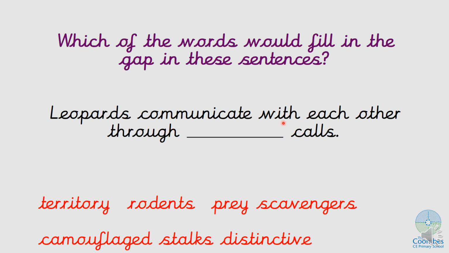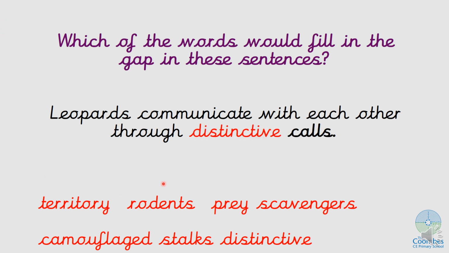Okay, let's have a look at another one. Leopards communicate with each other through blank calls. Okay, so it's clear that it's a leopard. It's something unique to them that makes them different maybe from a tiger. So what is the word? Is it territory, rodents, prey, scavengers, camouflage, stalks, or distinctive? The word is distinctive. Leopards communicate with each other through distinctive calls, makes them stand out from others.